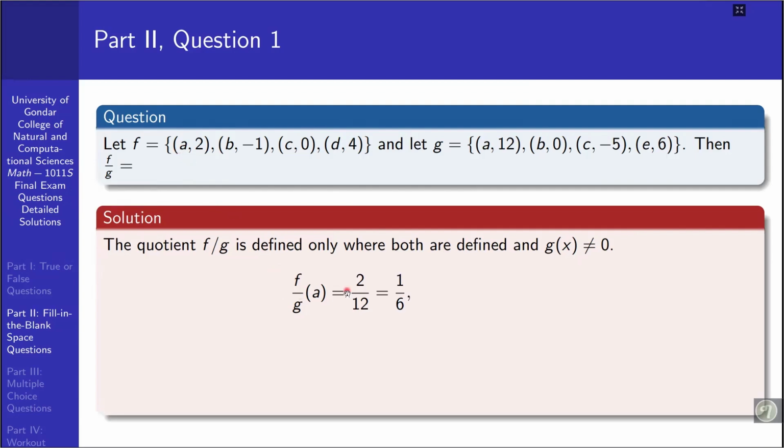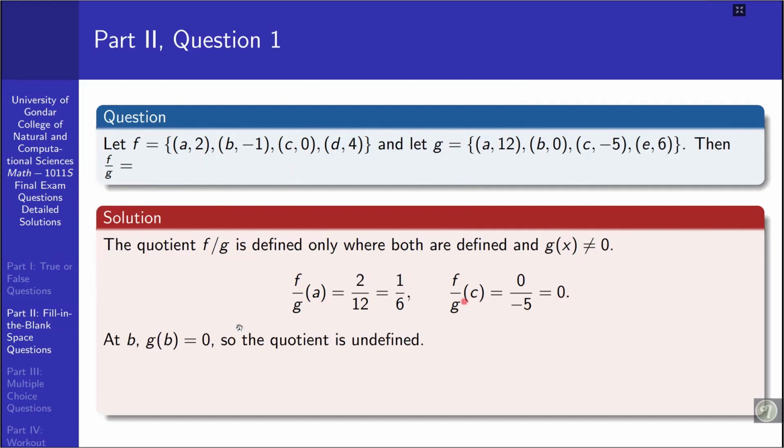To find this, f over g at a, the image of this, is equal to f of a over g of a. F of a in this case is 2, and g of a is 12, so 2 over 12 is 1 over 6. Similarly, f over g of c: f of c is 0 and g of c is minus 5, so 0 over negative 5 is 0.